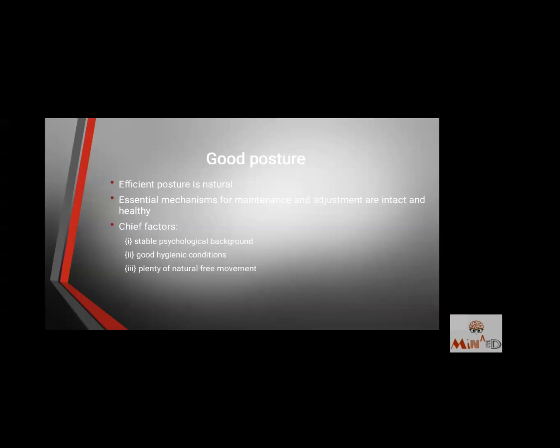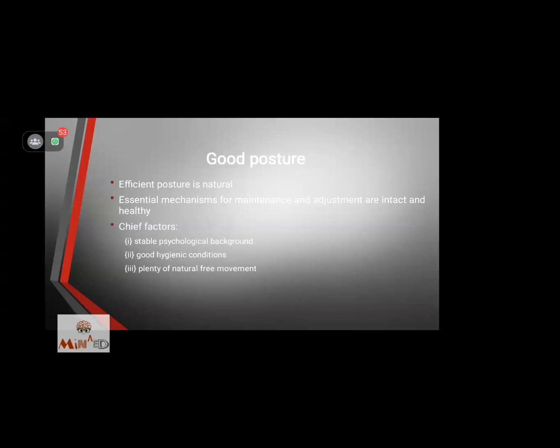You must have always seen tensed people walking not upright. They're always in a slouch posture. They're not confident about themselves. That is not a stable psychological background. For a good posture, you need a stable psychological background.